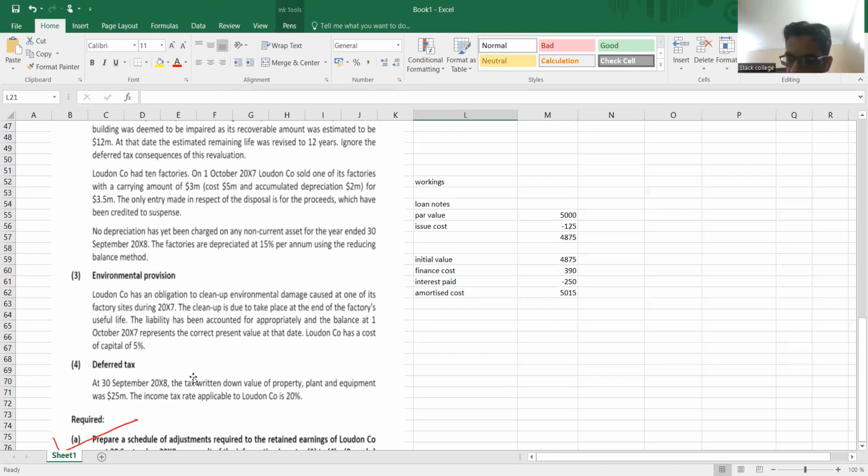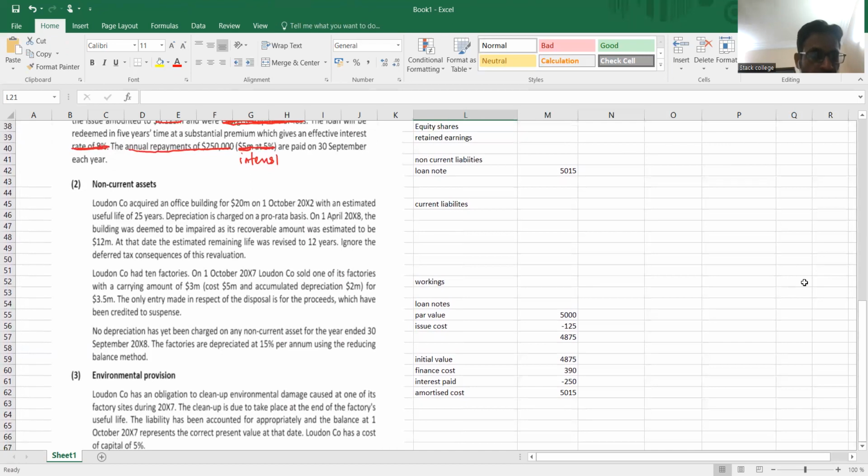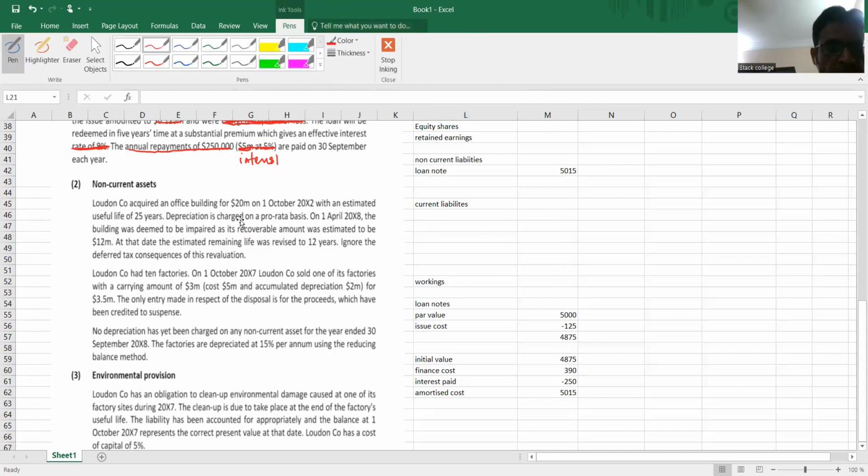So what do we need to do? We need to work out the tax liability, for which we need to identify the carrying amount of property, plant and equipment too. So we can't do adjustment number 4 without adjustment number 2. So let's forget this and move on to adjustment number 2 first. Sometimes it happens that for one adjustment, you need to identify another adjustment. Now see adjustment number 2. Let me highlight what has been given.